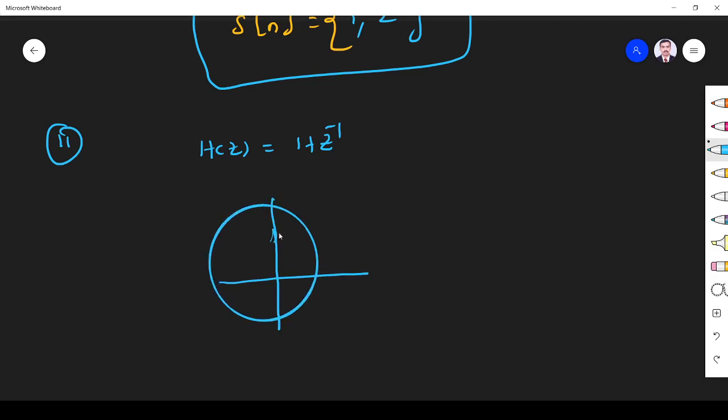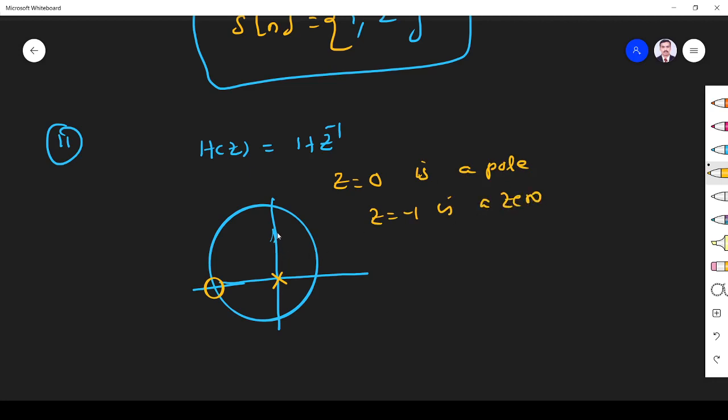If you draw the pole zero diagram, the pole is at 0, because it is 1 plus 1 by z, and the zero will be at minus 1. So z is equal to 0 is a pole, z is equal to minus 1 is a zero.